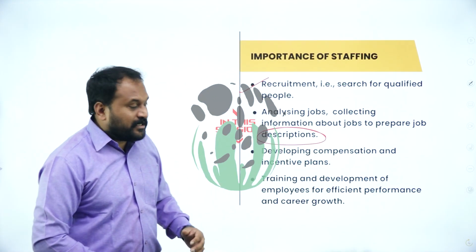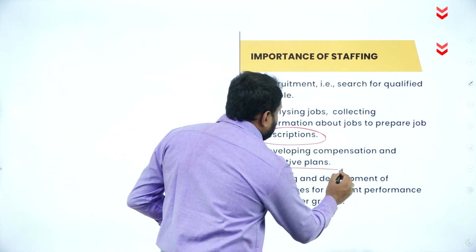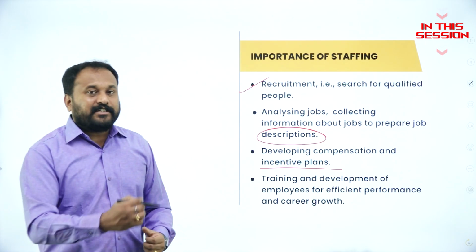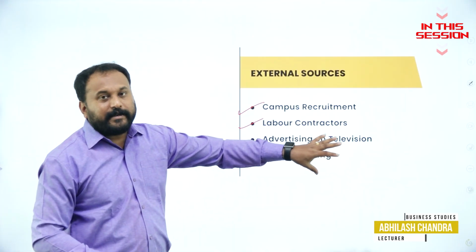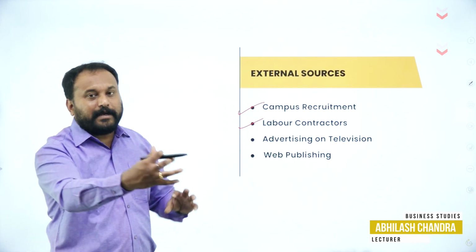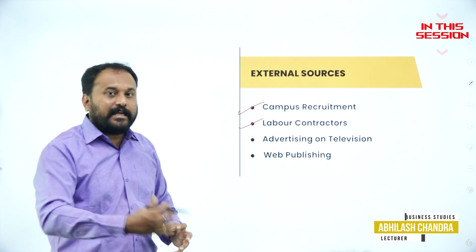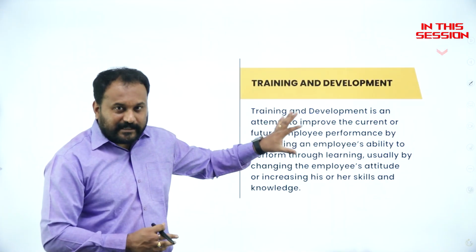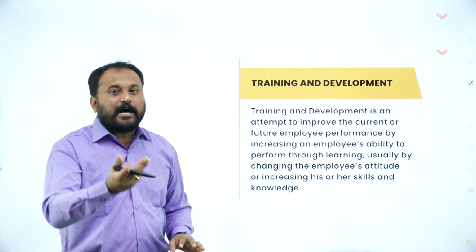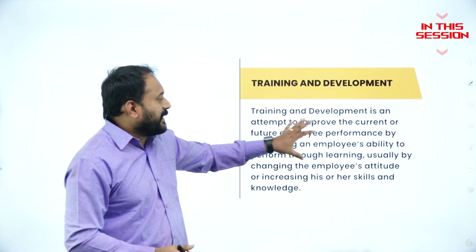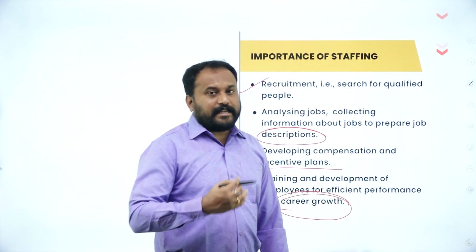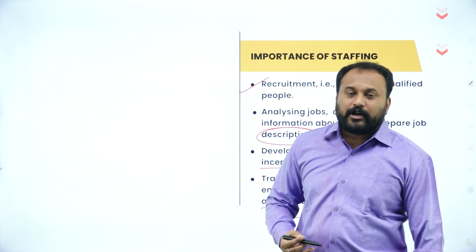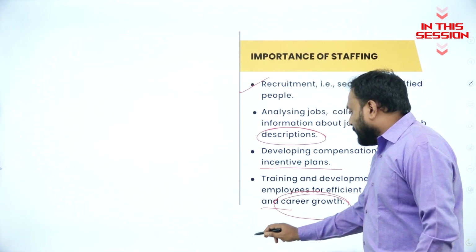Developing compensation and incentive plans. What type of incentives we're gonna give to the employee? The labor contractors will actually be there. They'll go and start picking people who are the potential laborers. They'll get the work done. The organization decides what they should learn and how they are supposed to be. That is the reason training and development is given. Anybody who works in any organization always wants one thing, that is career growth.